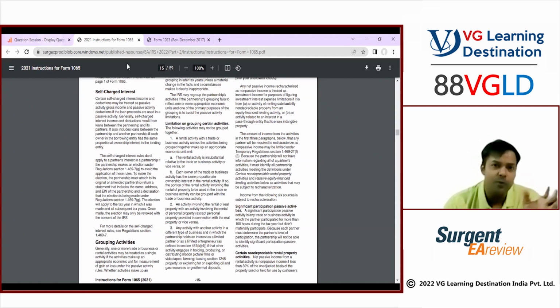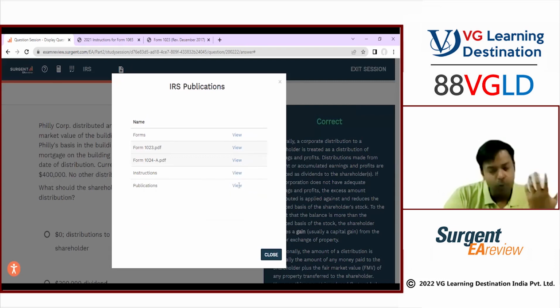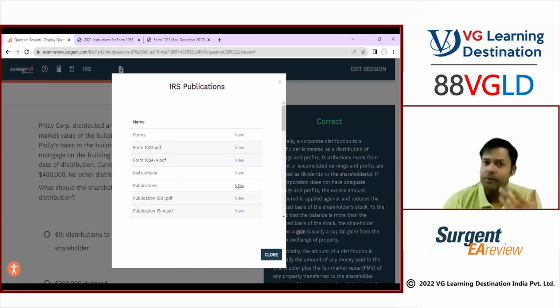If you see the 1040, the instructions are going to be almost 150 pages. It is not possible for you to read so much content. For your understanding, when you're doing a job or your own practice, then it makes sense to read all of it. For the purpose of clearing the exam, it is going to be too much work for the time you have.